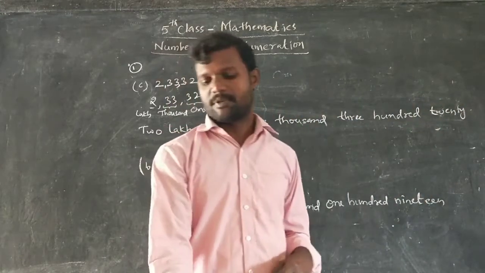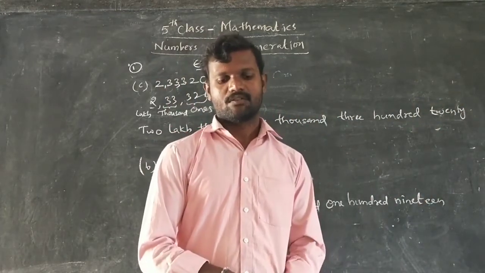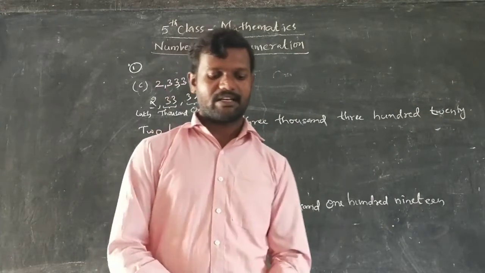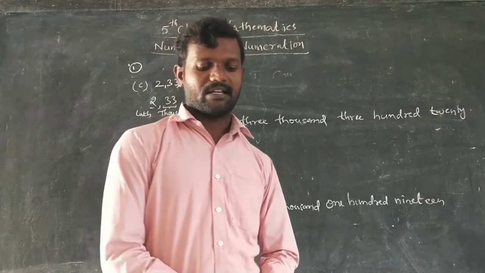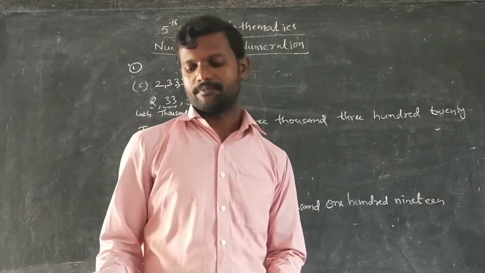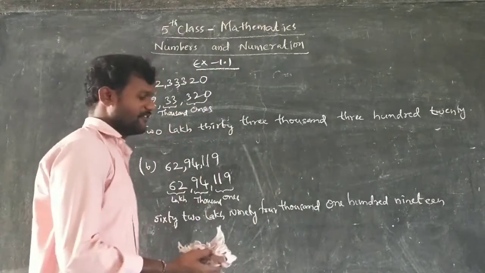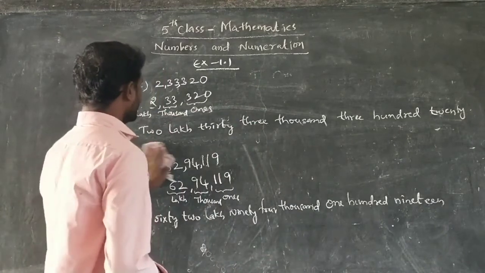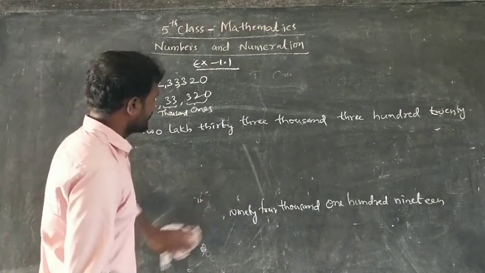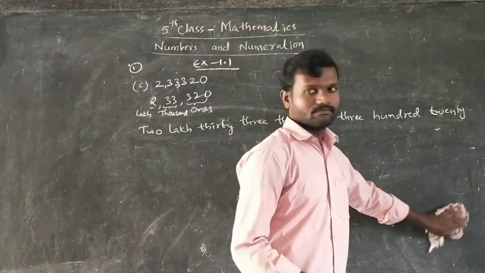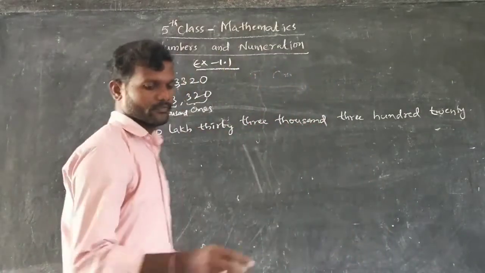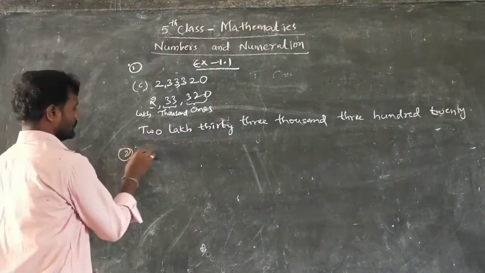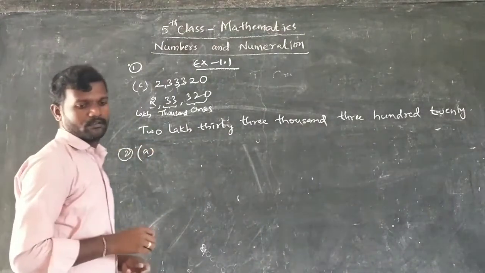Okay, it is the number given in this. So similarly, the remaining 3 are there. Do them like this. And the second bit: write the numeral for each of the following. So number names are given. You have to write the numerals for them. So first one, the second bit, first A. What is given?